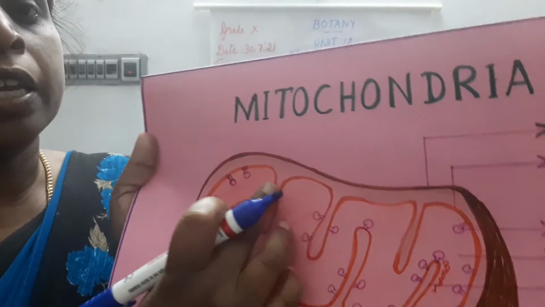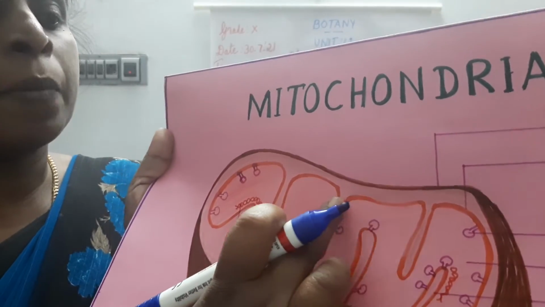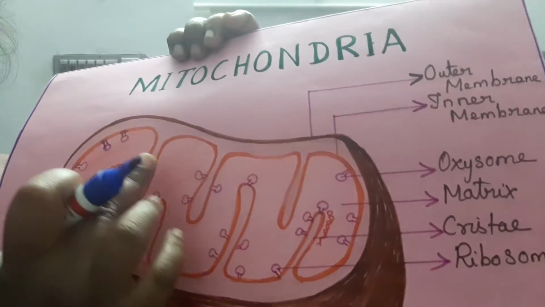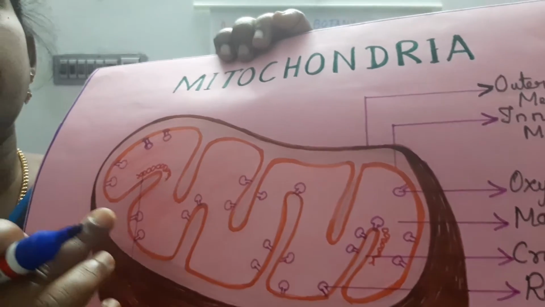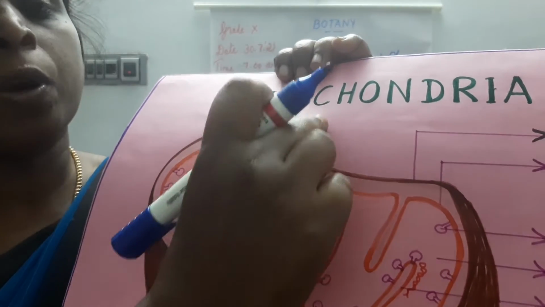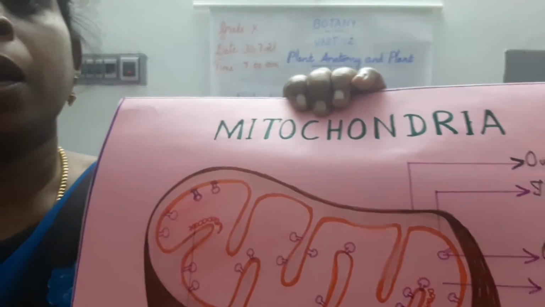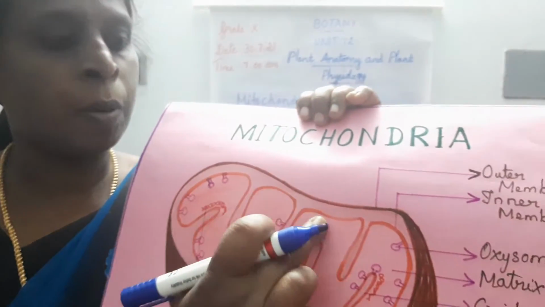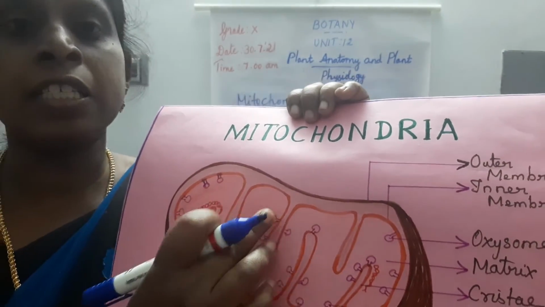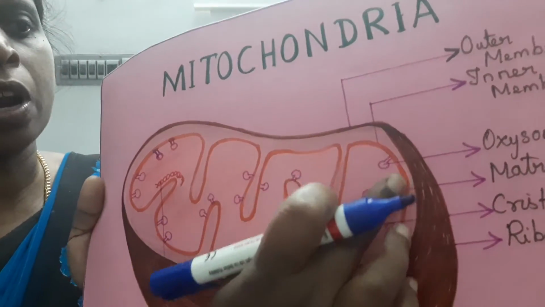Then the inner membrane. The inner membrane is a semi-permeable membrane which allows materials to move in and out of the mitochondria. It consists of enzymes and carrier proteins. The inner membrane consists of 80% proteins and lipids. That is about the mitochondrial membrane.